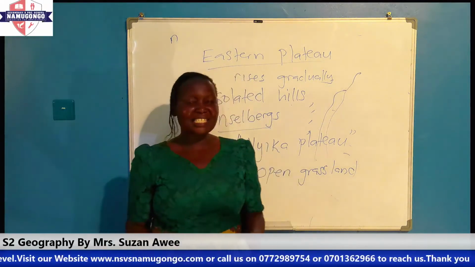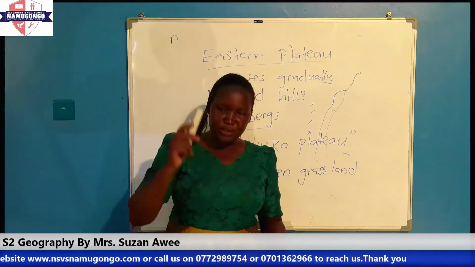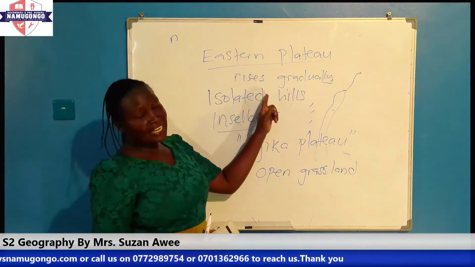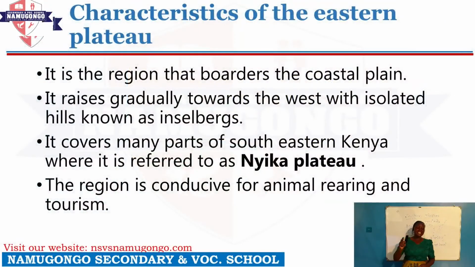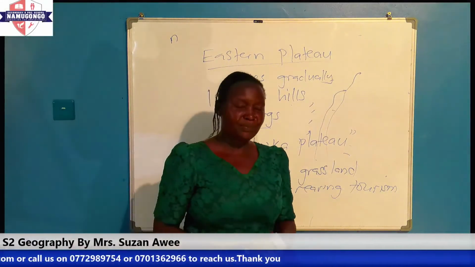Now this leads us to another thing: one of the conducive activities that can be carried out in the Eastern Plateau is animal rearing and tourism. Why animal rearing and tourism?